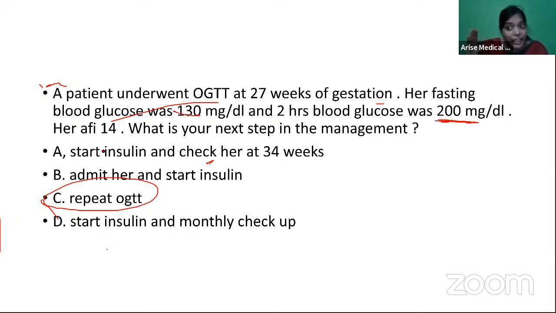I should neither keep more dose nor less dose. I should keep an adequate dose where she's not going into any hypoglycemia, right? So for that, I'll admit her and start the insulin, and I'll monitor how her sugars are getting controlled with the dose of insulin I'm giving.